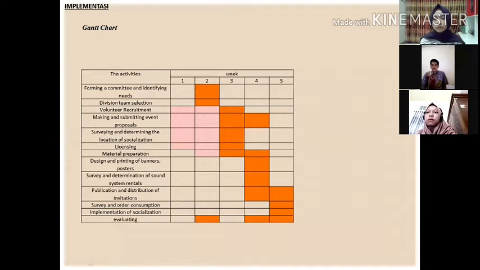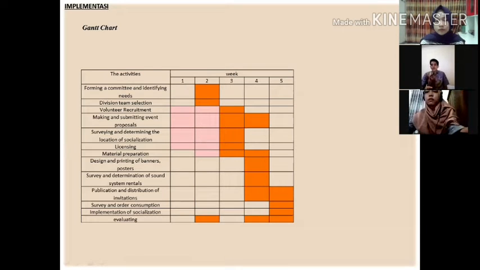Okay, on this slide, me, Acha, and Vidya will explain how to implement them. At this stage of implementation, we compiled a plan to organize hoax prevention, socialization, and introduction and application that we made, which is an application that contains real news that uploads the truth to the whole community, especially social media users, so that the public can easily use social media and can find out and filter news, hoax, and real news.